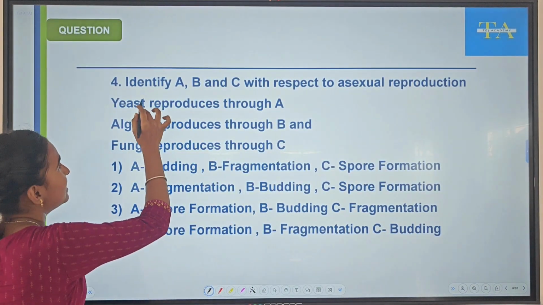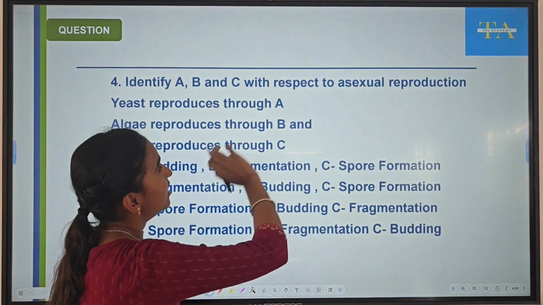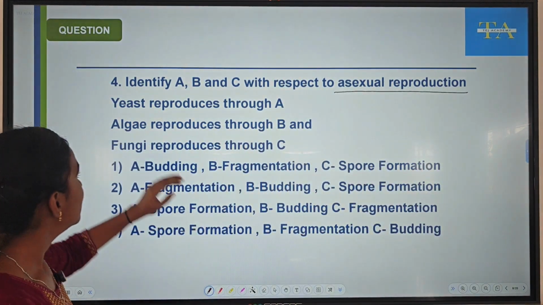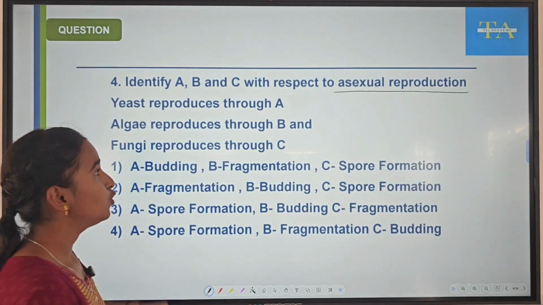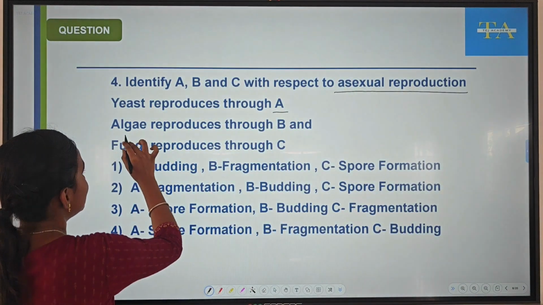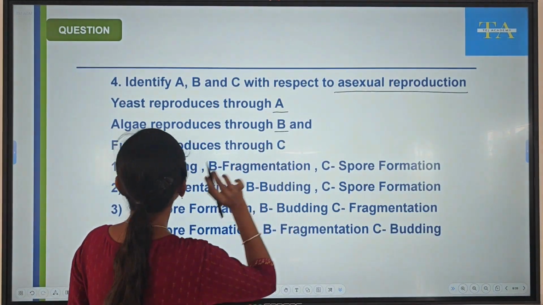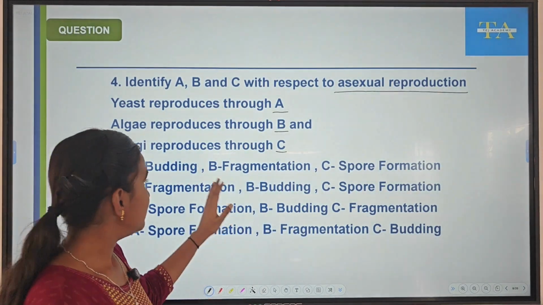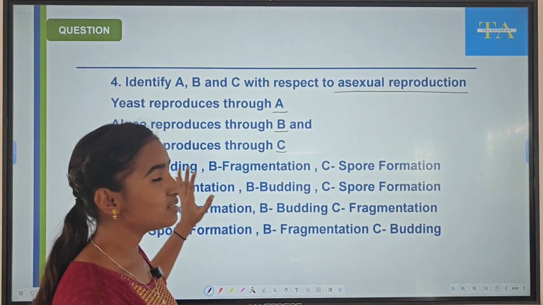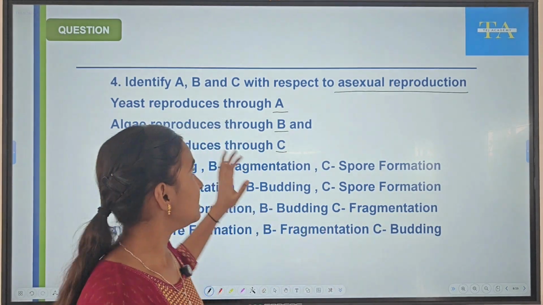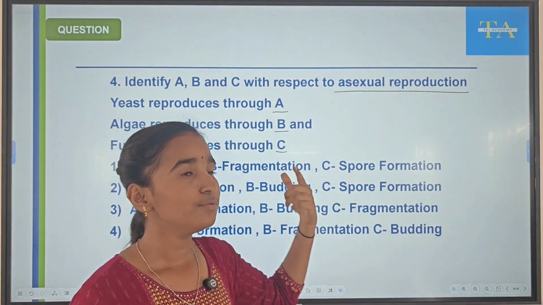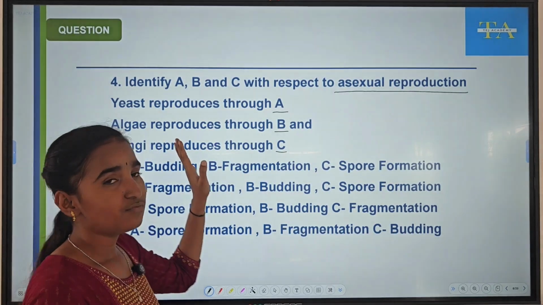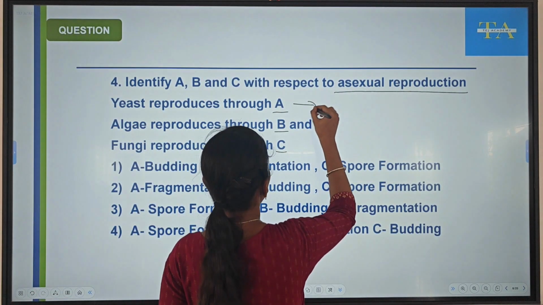Next, identify A, B, C with respect to asexual reproduction. Yeast reproduces through A and algae reproduces through B. Fungi reproduces through C. Here they have given some different kinds of asexual reproduction in these organisms. We have to identify the correct one. See, yeast. Yeast will always reproduce through budding.